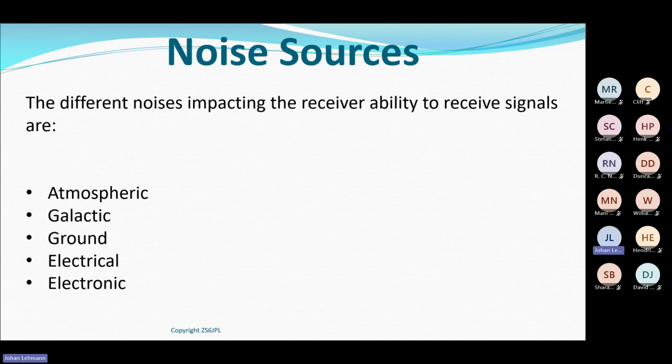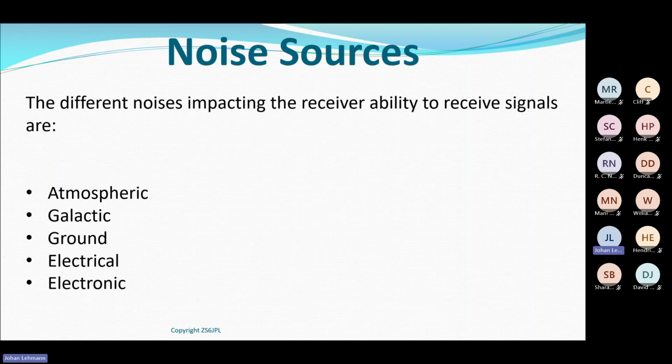The other one is electrical noise. Especially inductive things like electric drills and your microwave tend to generate electrical noise, which can completely blanket out whatever you're trying to listen to. And then the last one, which is very important, is electronic noise.